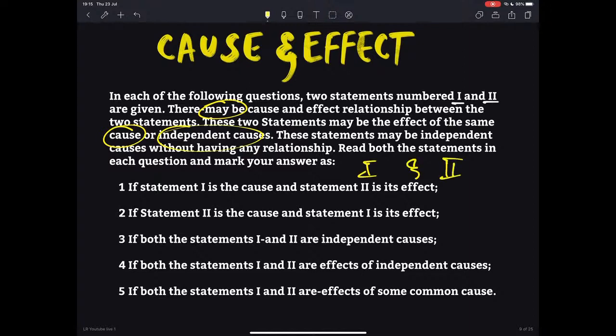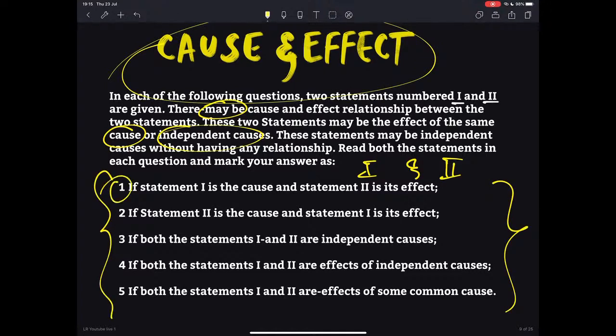That's all. So this is a brief overview of the topic cause and effect. Now let us look into the question. Of course, we have various options here. We have to mark 1 if statement 1 is the cause and statement 2 is the effect. We have to mark 2 if statement 2 is the cause and statement 1 is the effect. And likewise, we have various other options as well.